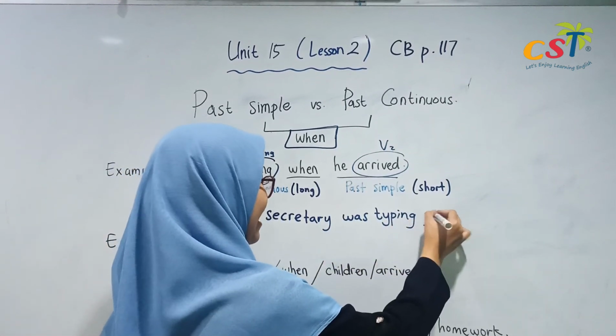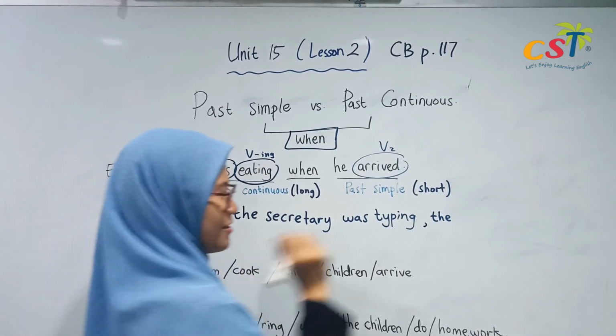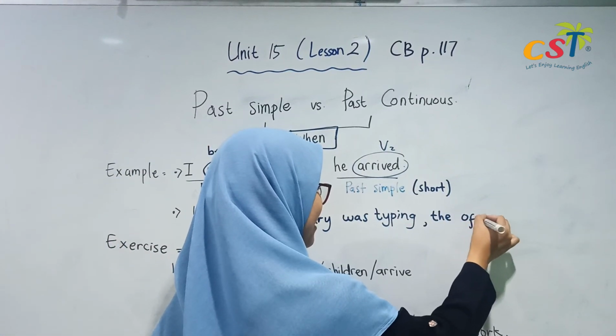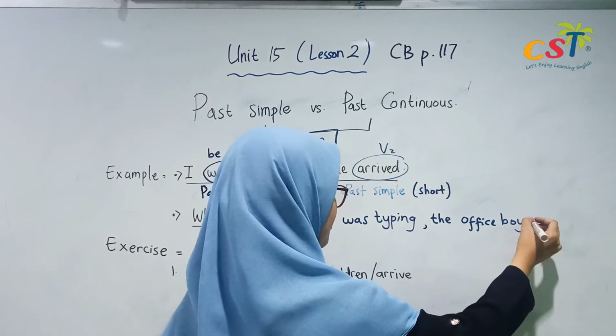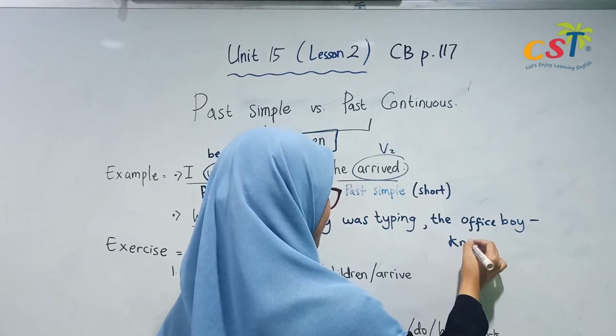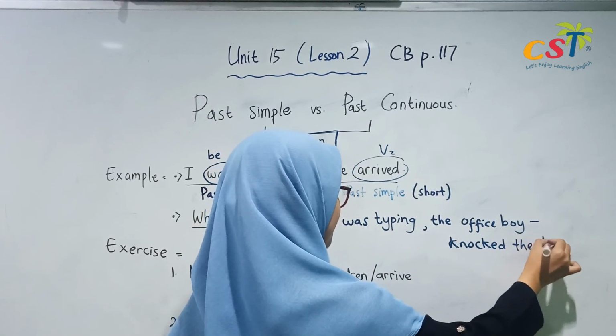Okay, and then the office boy, maybe we can say that the office boy knocked the door. I'll write in here, knocked the door.